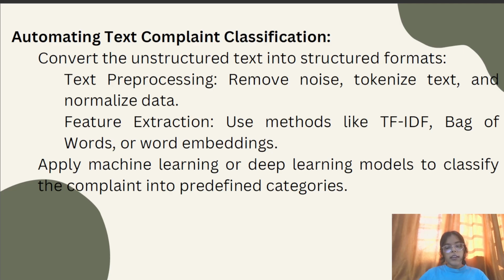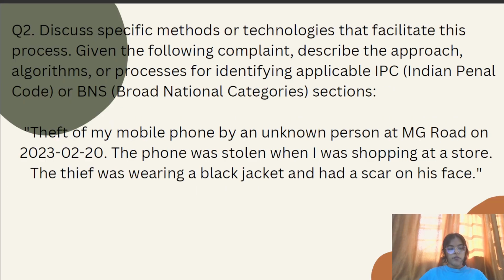So now, automating text complaint classification. Convert the unstructured text into a structured format. Text preprocessing is to remove noise, tokenize text, and normalize data. Feature extraction uses methods like TF-IDF, bag of words, or word embeddings, and then apply machine learning or deep learning models to classify the complaint into predefined categories.